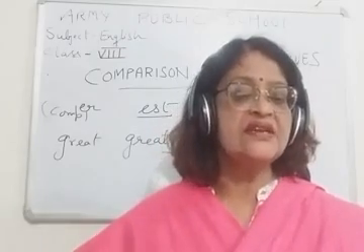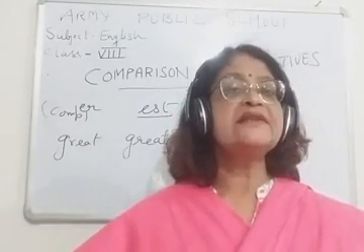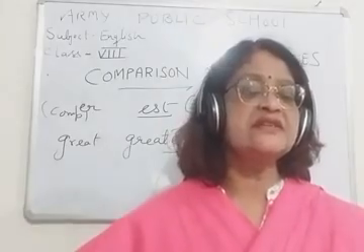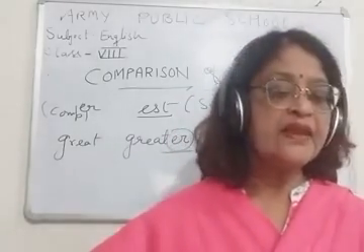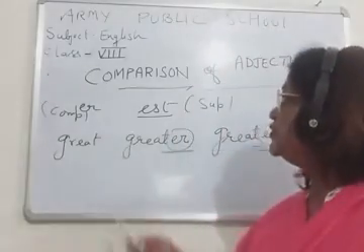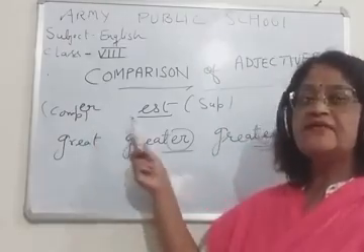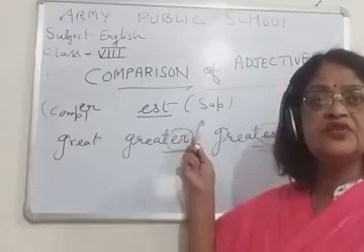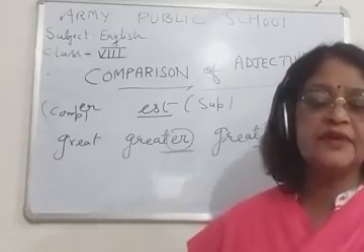So children, you can see that some of the adjectives, when turned into comparative, we use ER, and when it is in the superlative, we use EST. Right?